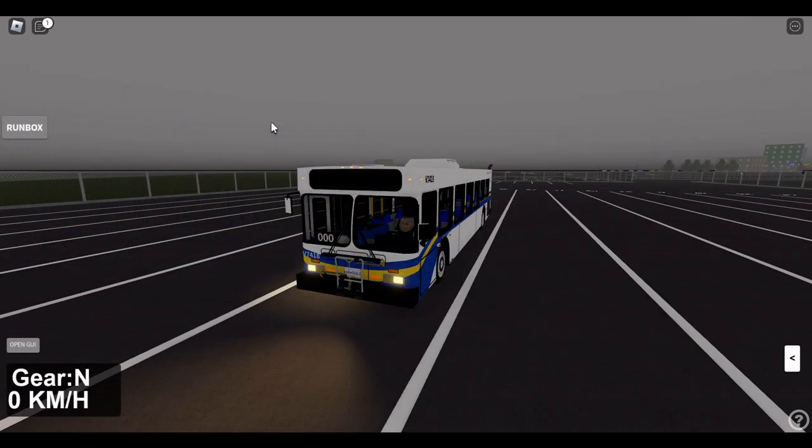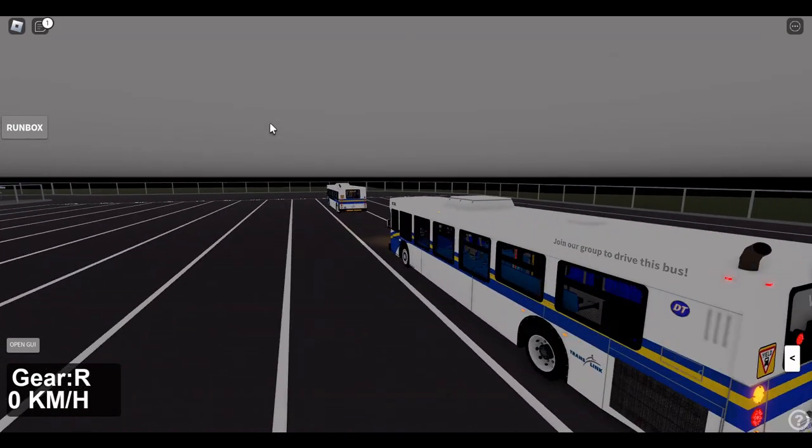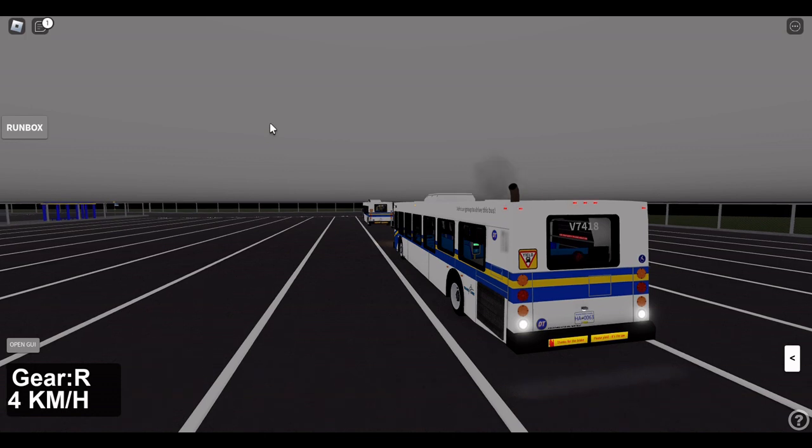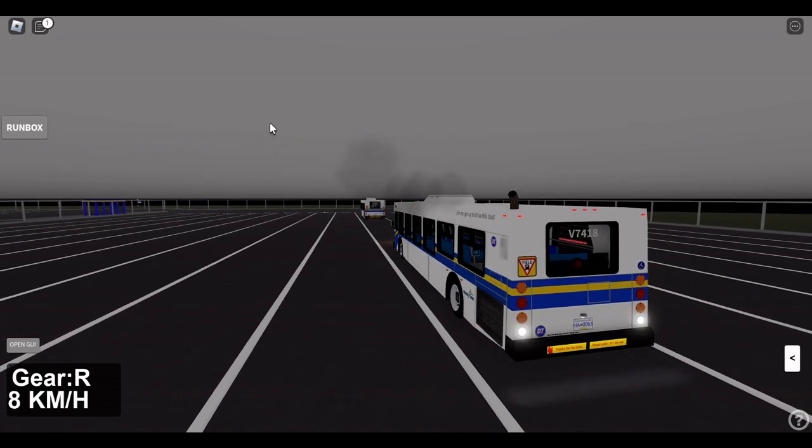We will now briefly go over the reverse procedure. Enable your hazards, give a few honks, and set your gear to R. If all is clear behind, you may proceed to reverse.